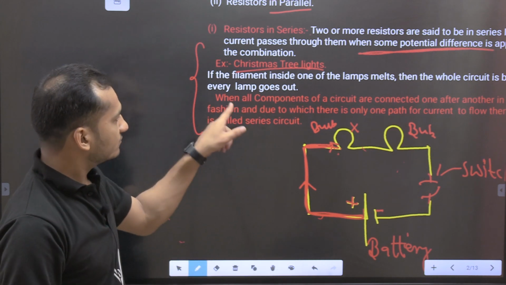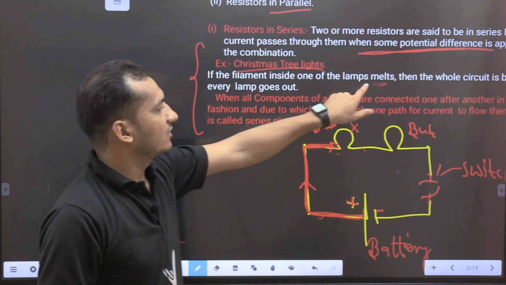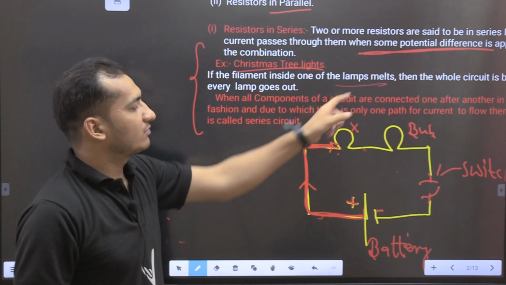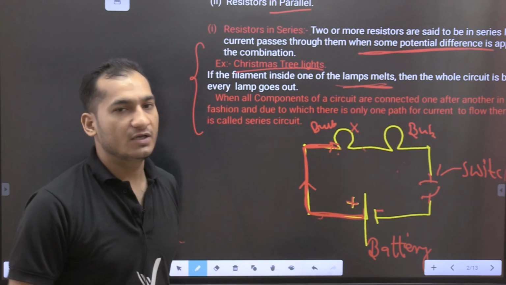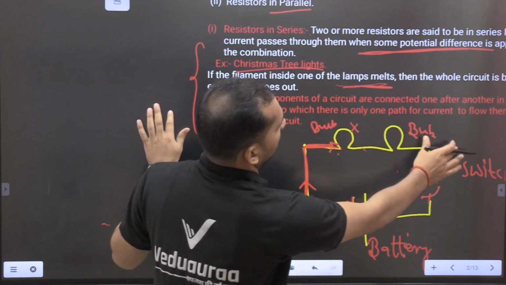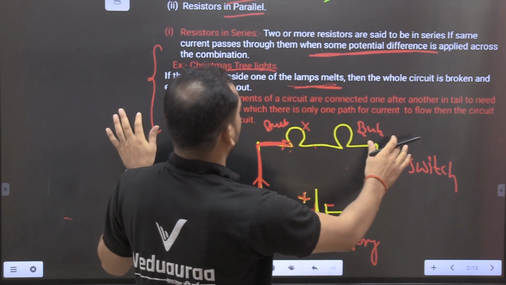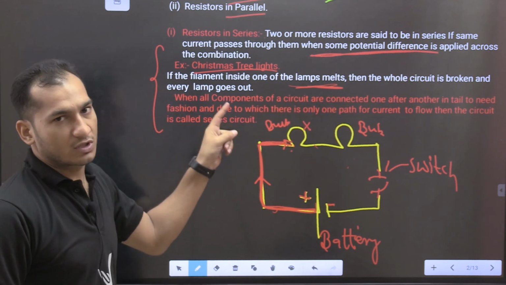You see that if the filament inside one of the lamps melts, if one of the bulbs gets fused, then the whole circuit is broken. You see here, the whole circuit is broken and every lamp goes out.